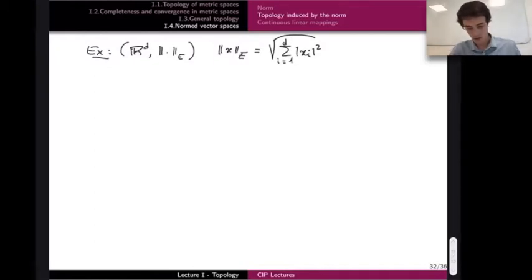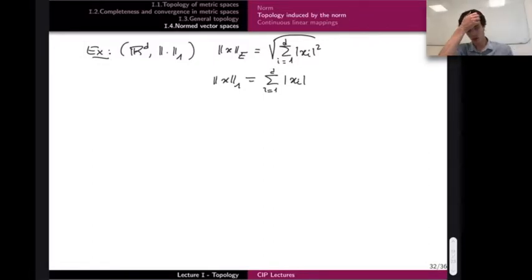Of course, you recover the Euclidean distance, but I could also have chosen this norm as well. It's the sum of the absolute values of x_i from i equals 1 to d.